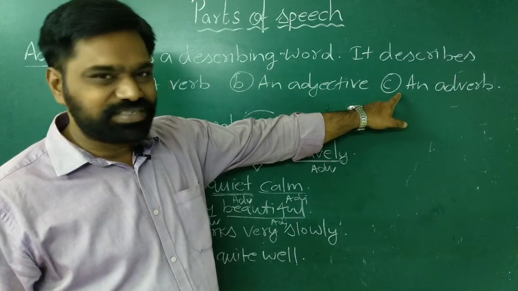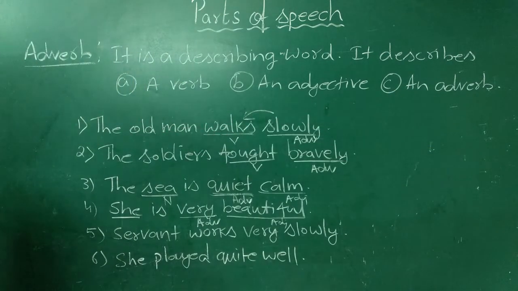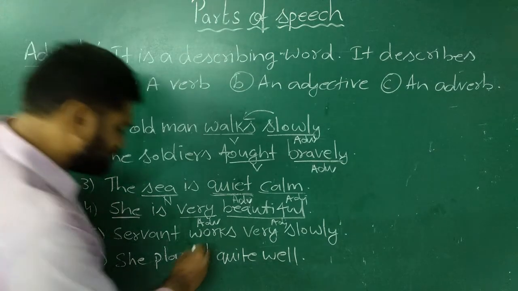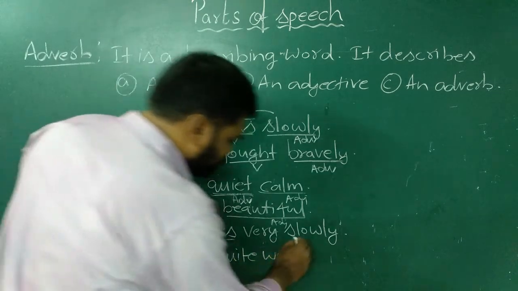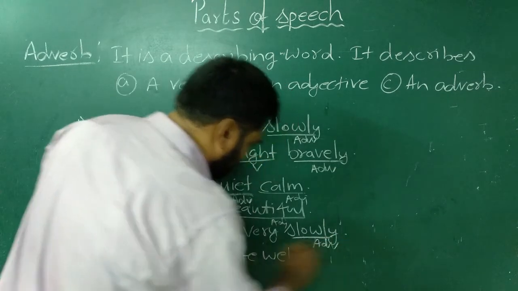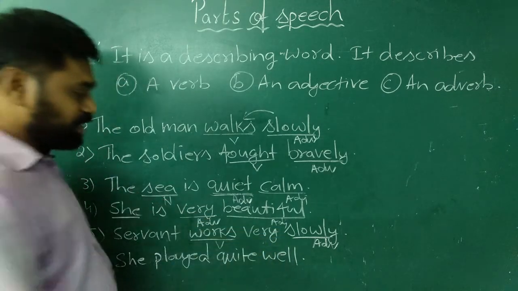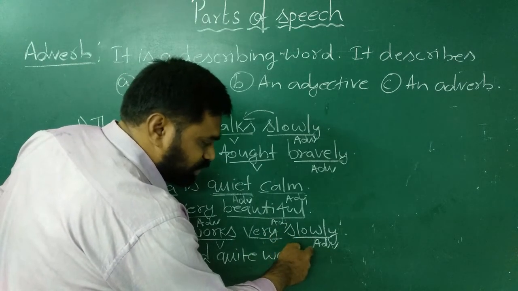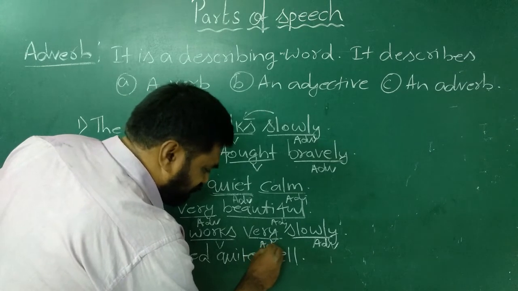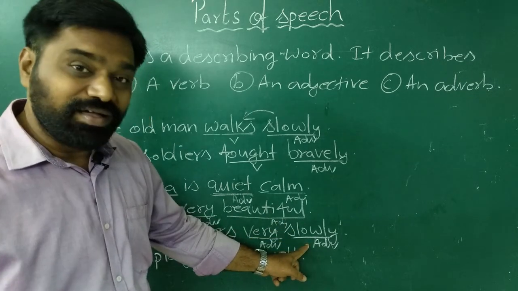Now let us see examples where an adverb is qualifying another adverb. Let us see example number 5. Servant works very slowly. Now here the action is works. How the servant works? Slowly. So works is a verb, and slowly will become an adverb. It describes the action, the verb. How much slowly? Very slowly. So here the word very is qualifying slowly. Slowly is an adverb, so very will also be an adverb. One adverb is qualifying another adverb.